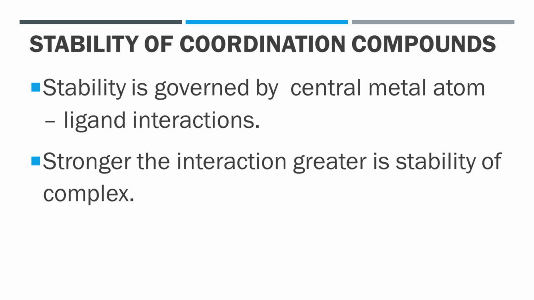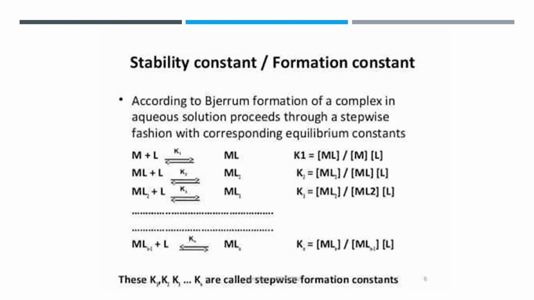For example, the equilibrium for central metal and ligand interactions is given as M + L in equilibrium giving ML. Look at the example. For this, the stability constant K1 is equal to the concentration of ML divided by the concentration of metal times the concentration of ligand.